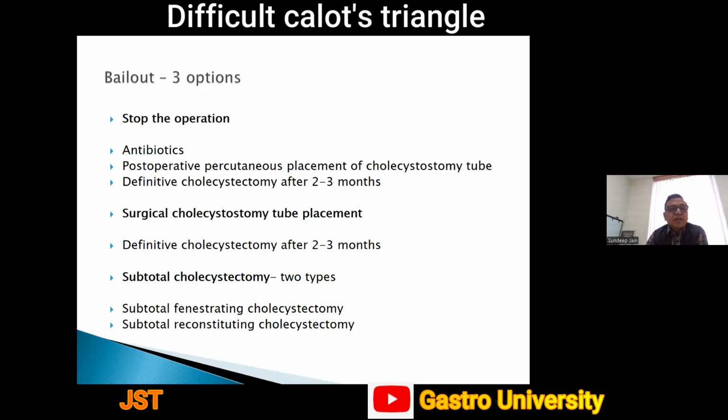So I repeat, the 3 options include: number 1, antibiotics, followed by postoperative percutaneous cholecystostomy tube and definitive surgery after a couple of months. Second option, surgical cholecystostomy tube placement and definitive cholecystectomy after a couple of months. And third option is subtotal cholecystectomy.